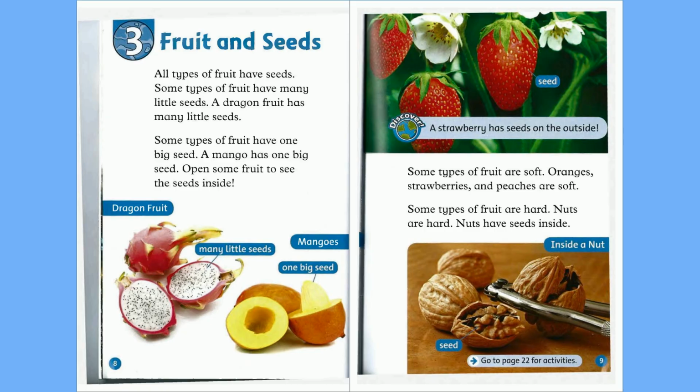Some types of fruit are soft. Oranges, strawberries, and peaches are soft. Some types of fruit are hard. Nuts are hard. Nuts have seeds inside.